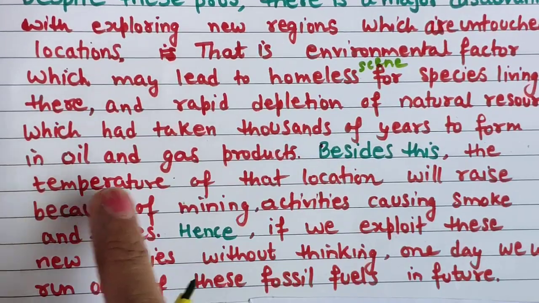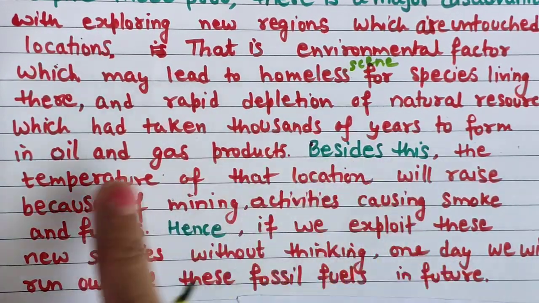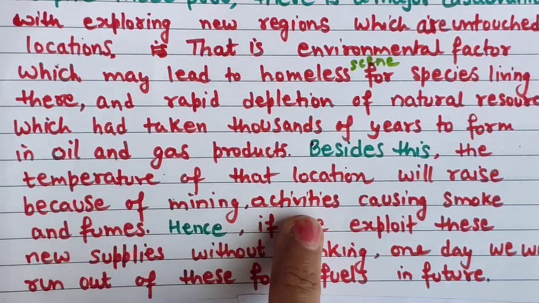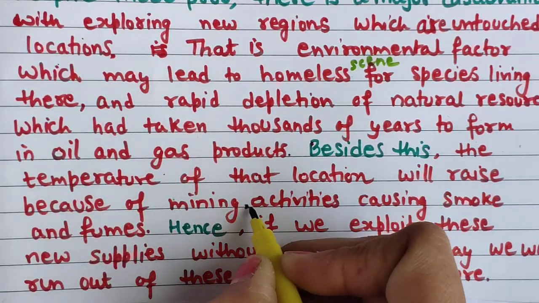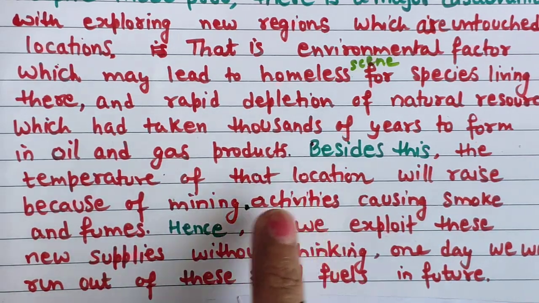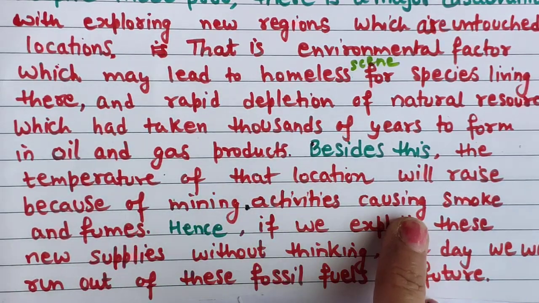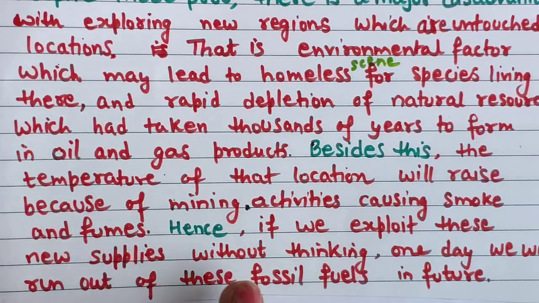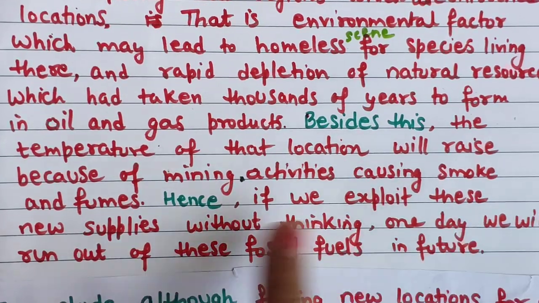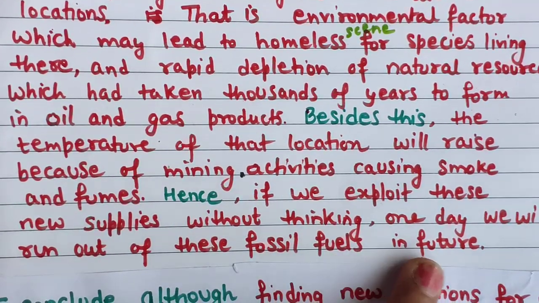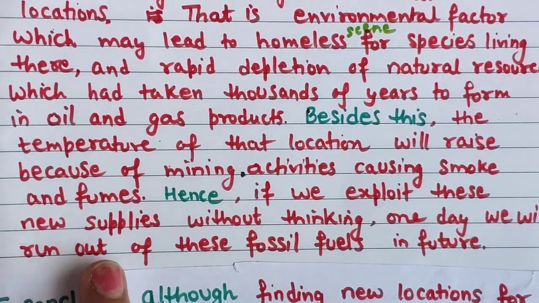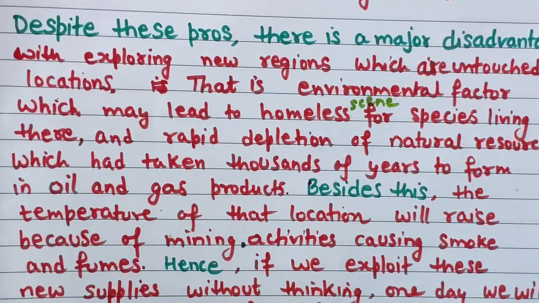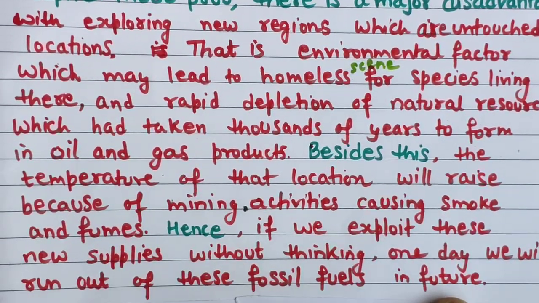Besides this, the second point of disadvantage: the temperature of that location will rise because of mining activity. This comma is a mistake, you can erase it. Because of mining activities causing smoke and fumes. Hence, if we exploit these new supplies without thinking, one day we will run out of these fossil fuels in the future. We will run out means these fossil fuels will finish in the future. So this is the disadvantage paragraph, you can see.